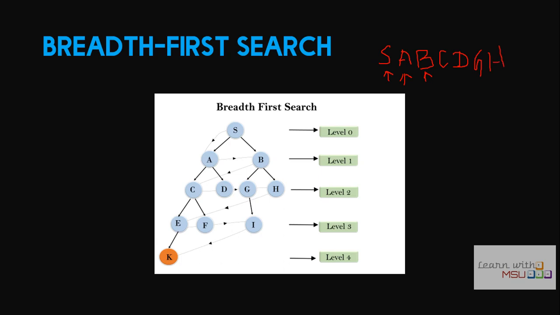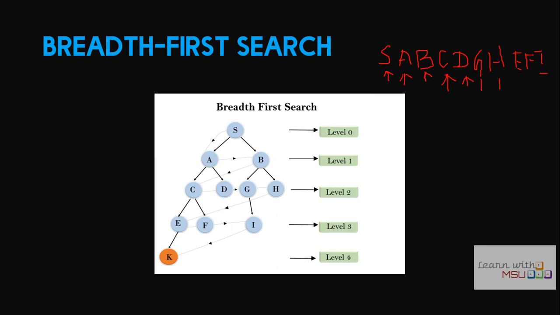And then what is the next node? C. What are the neighbors of C? C's neighbors are E and then F. And then the next node is D. There are no neighbors available for D, so it will be processed. The next node to be processed is G. There is one neighbor of G available. What is the neighbor of G? It is actually I. And then H, there is no neighbor.